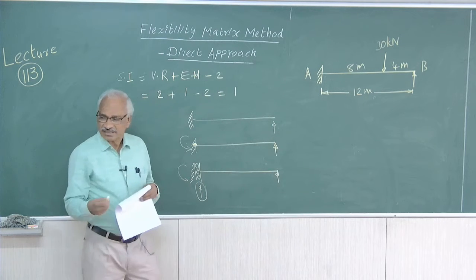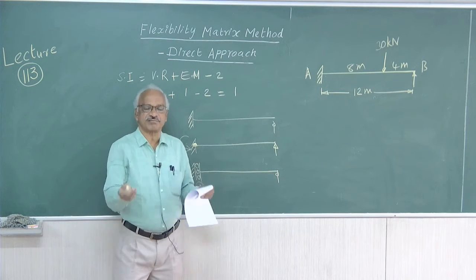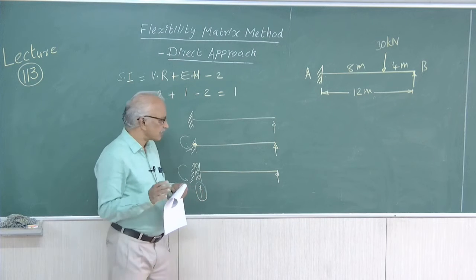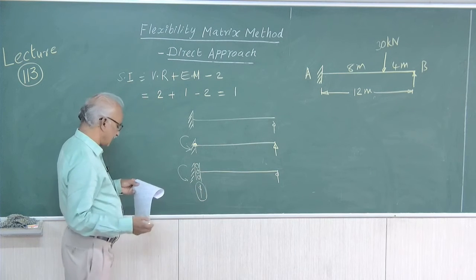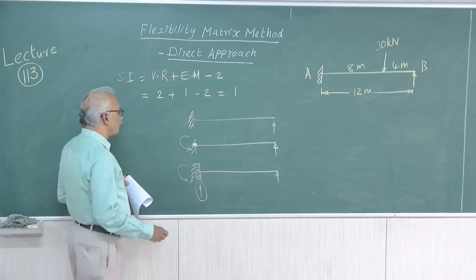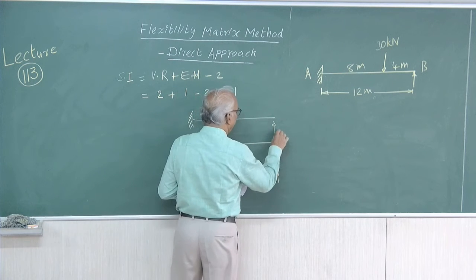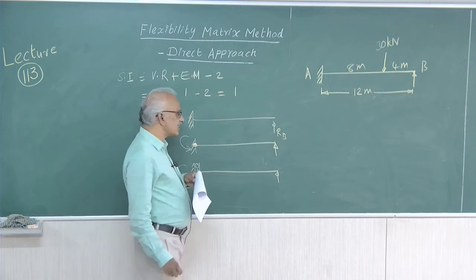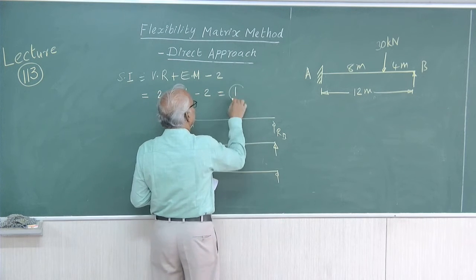So like this, there are a number of ways of making a structure statically determinate. Any acceptable system is okay, right? So this is the redundant.